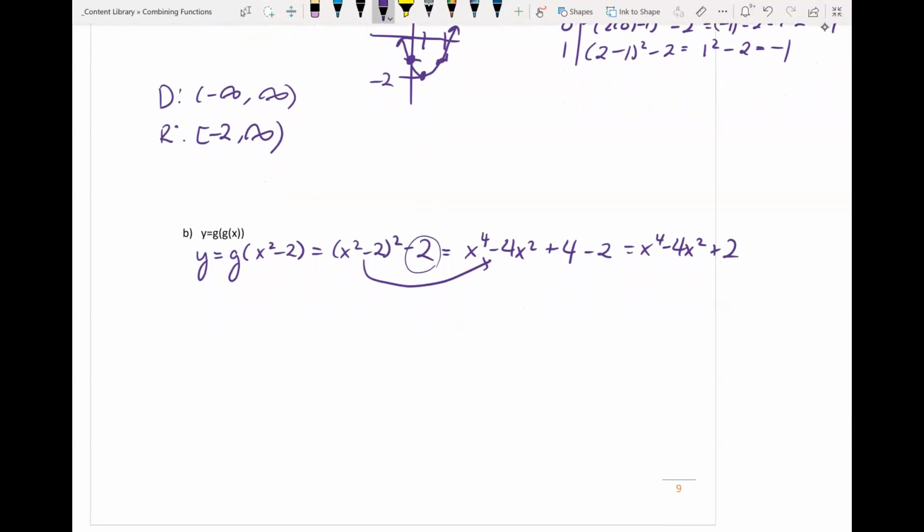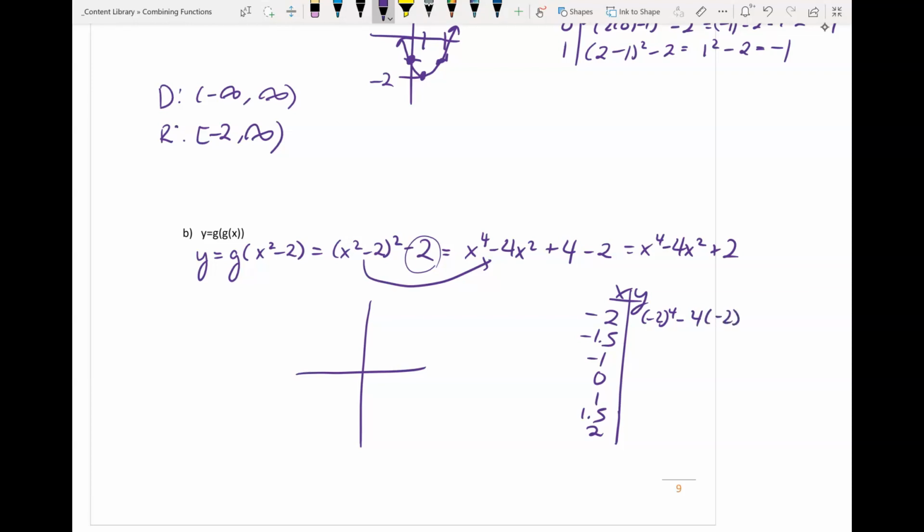So there are several methods for us to graph polynomials from the very first unit. I am just going to do a table of values. And I'm going to do quite a few points. So I'm going to do -2, -1.5, -1, 0, 1, 1.5, and 2. And then we're going to go ahead and plug this into our polynomial to find its y value.